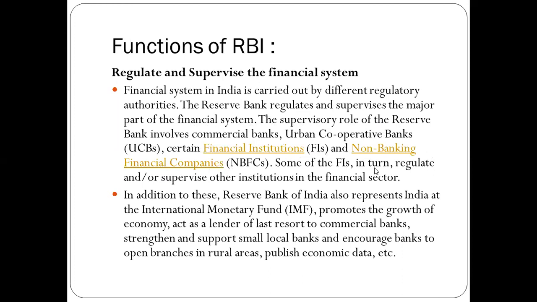Some of the FIs in turn regulate or supervise other institutions in the financial sector. Means RBI also supplies the money to these banks, and the main aim is to supervise all these banks, and they also play an important role in the RBI.